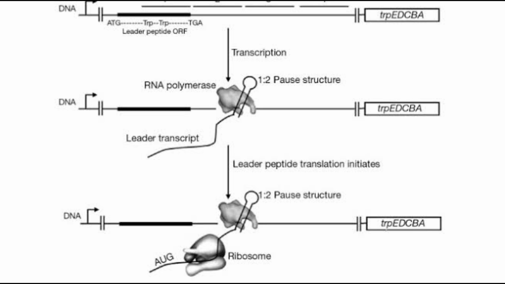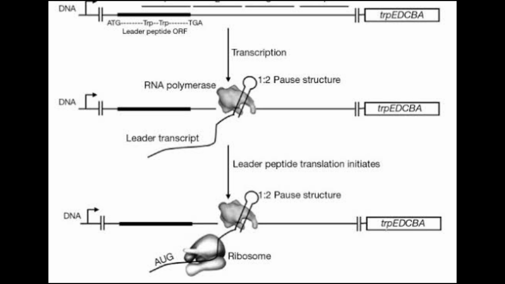Lee and Yanofsky in 1977 found that the attenuation efficiency is correlated with the stability of the secondary structure embedded in the trpL, and the two consecutive hairpins of the terminator structure were later elucidated by Oxender et al. in 1979.